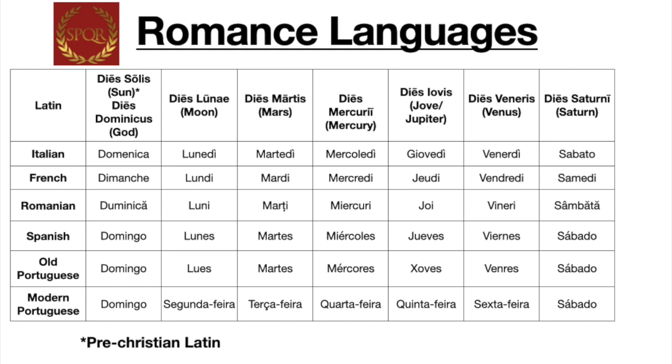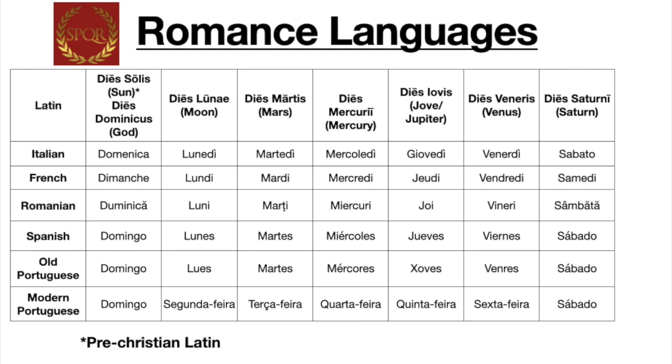So we can see in the Romance languages that all of the Romance languages, I think with the exception of Portuguese and maybe some languages like Mirandese, they all take their names directly from the Latin words that go with the god in question, except for Sunday, of course, which comes from the Christian god. So if we look at a language like Italian, we have Domenica, Lunedì, Martedì, Mercoledì, Giovedì, Venerdì, and Sabato.